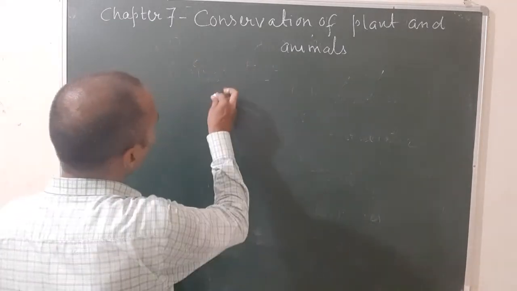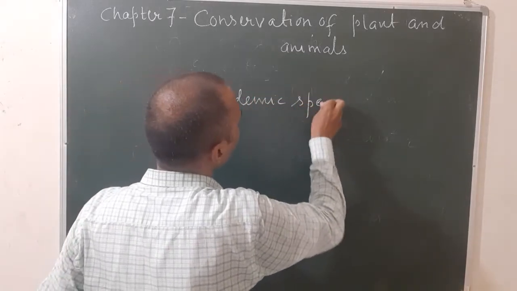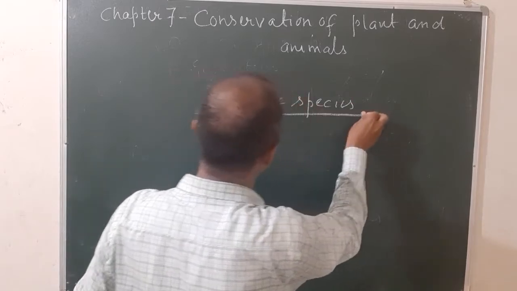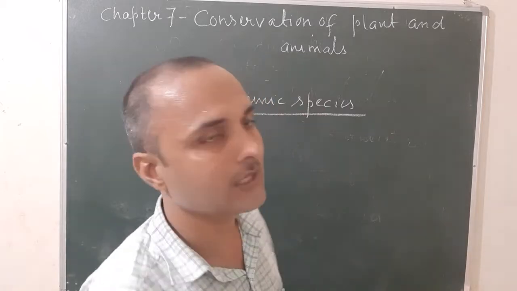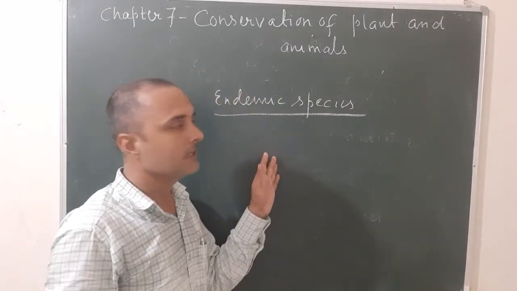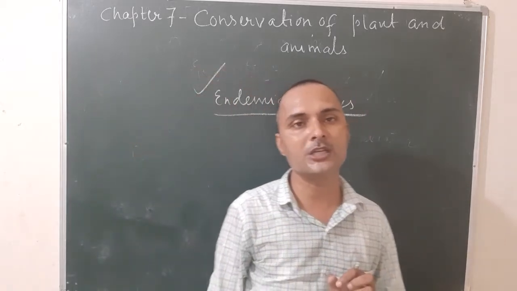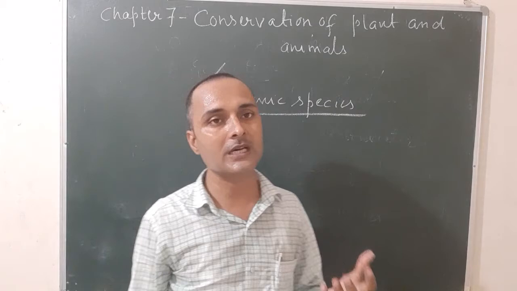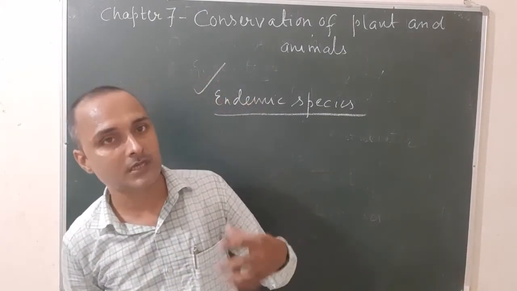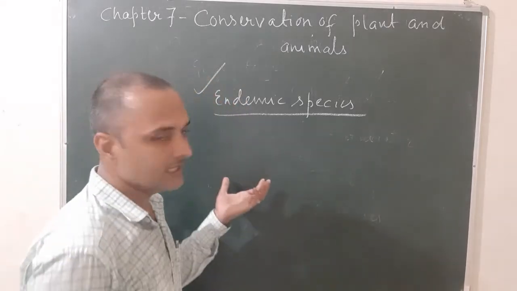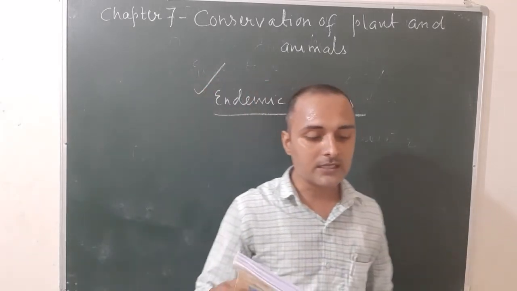Next one is, what do you mean by the term endemic species? There are various species on the earth which are present in a particular area only. That means these species are restricted to a particular area, and that is known as endemic species. So once again, what do you mean by the term endemic species? The various species which occur, or you can say are restricted, in a particular area only are known as endemic species. For example, the Ganges river dolphin.